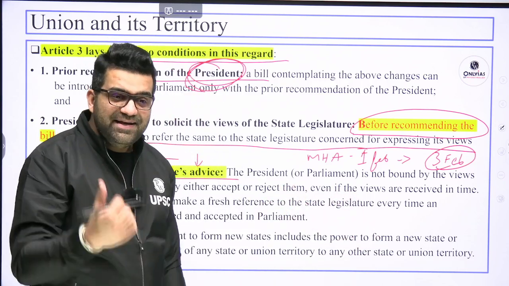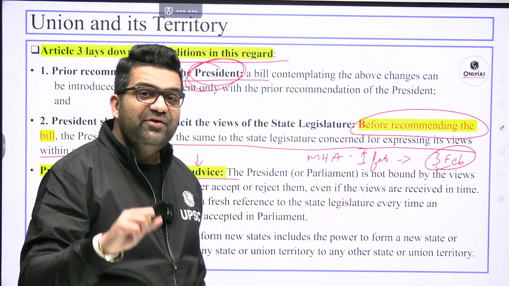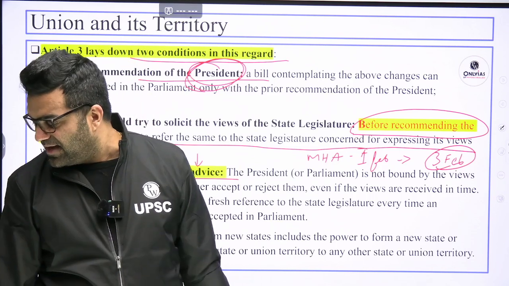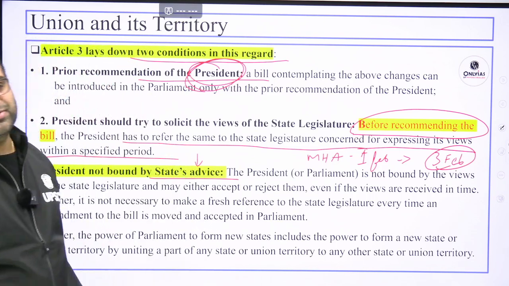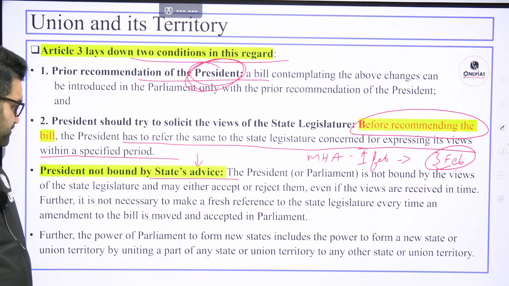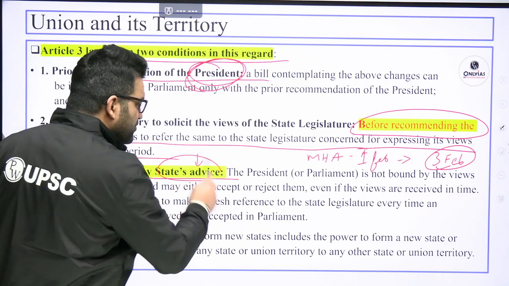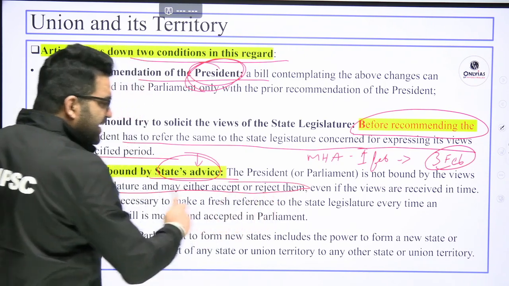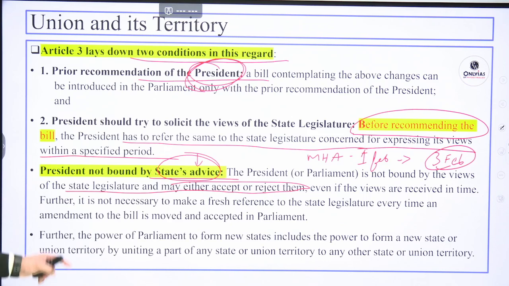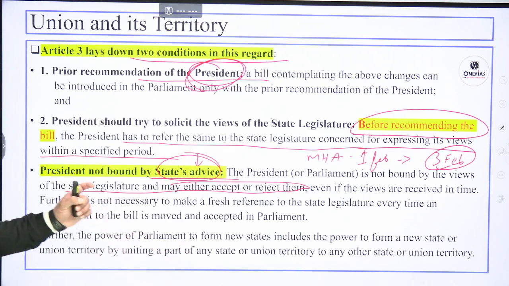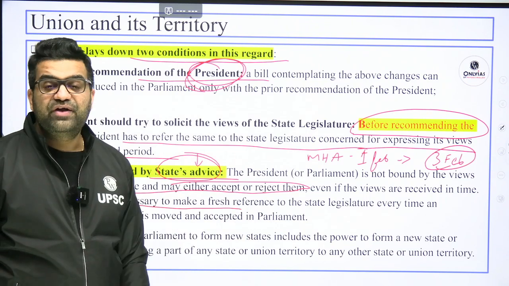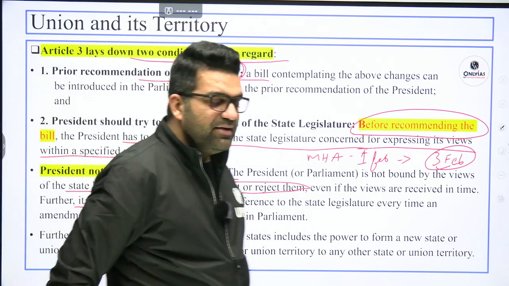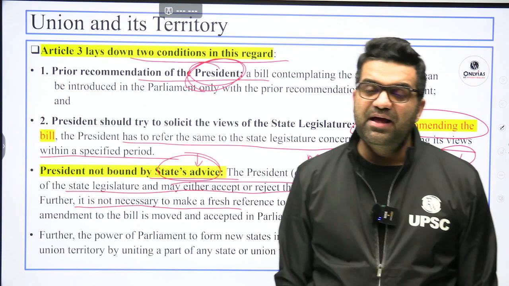That is why India is an indestructible union of destructible states. That is why Granville Austin and other scholars, other luminaries on the Indian constitution have said so. Okay, the president is not bound by the state advice. The president is not bound by the views of the state legislature and may either accept or reject them even if the views are received in time. Further, it is not necessary to make a fresh reference to the state legislature every time the bill is changed or amended.